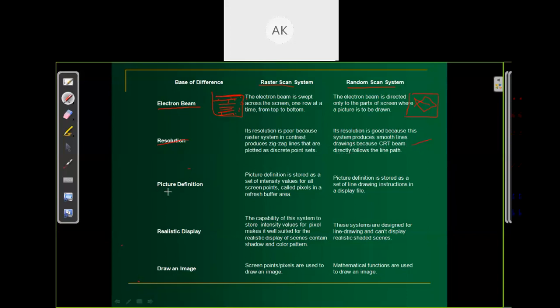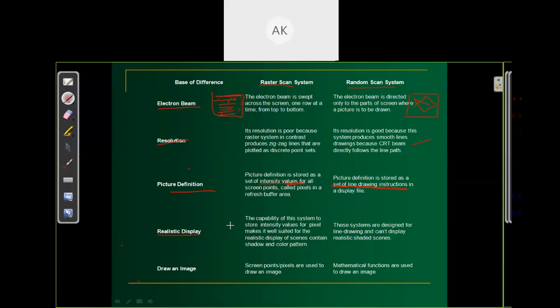Third is picture definition. In raster, the picture definition is stored as a set of intensity values for all the screen points, as we have discussed. Here, in random, we are storing a set of line drawing instructions, or just the mathematical equations for all these primitives: line, point, circle, and so on. Here we are just plotting the line using the set of line drawing equations or other primitive parameters.